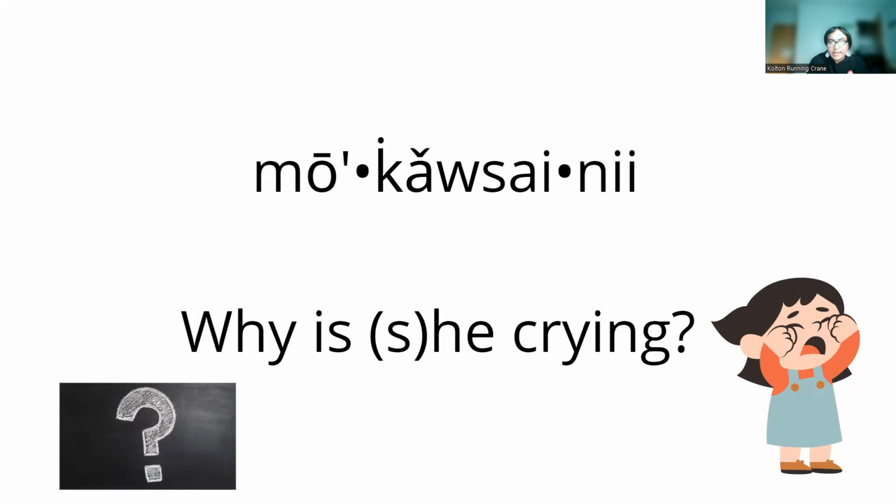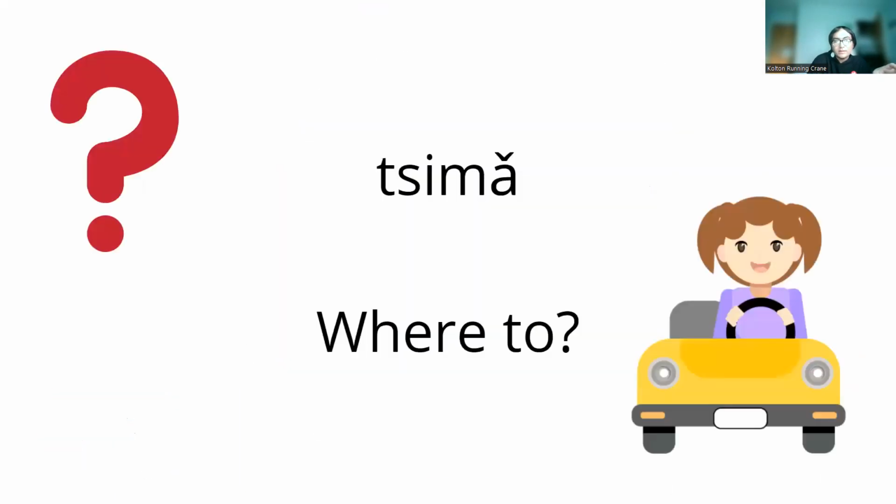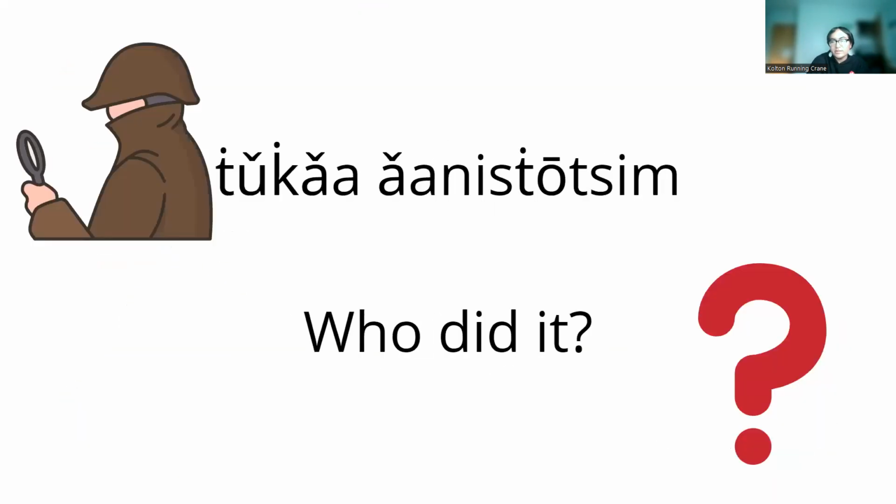And you see with this question word, it is different from the other question words. When you're using these ones, it's generally separated from the other words. Tanistisi is separate, just like tsema is separate, ta is separate.